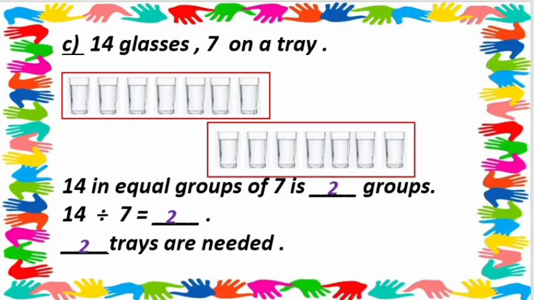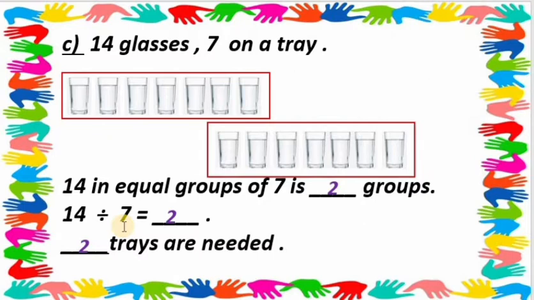Okay, students, so what is 14? 14 is our dividend and 7 is our divisor. So students, let's check here: in table number 7, will 14 come or not? Decide first, think, and then tell me. Yes, obviously 14 will come in table number 7, but where? 7 1s are 7 and 7 2s are 14.